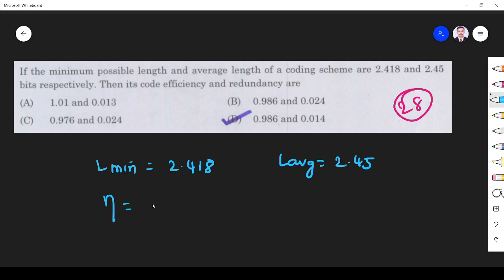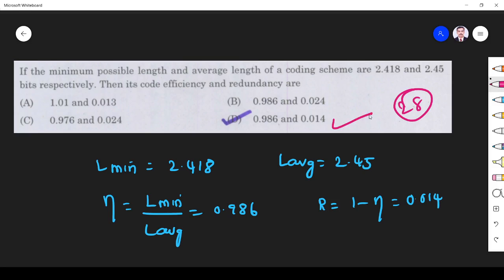Coding efficiency eta is given by L minimum by L average. L minimum and L average values we know. If you simplify, what you get is 0.986. What is redundancy? Redundancy is equal to 1 minus eta, so it is 0.014. So option D is the correct answer.